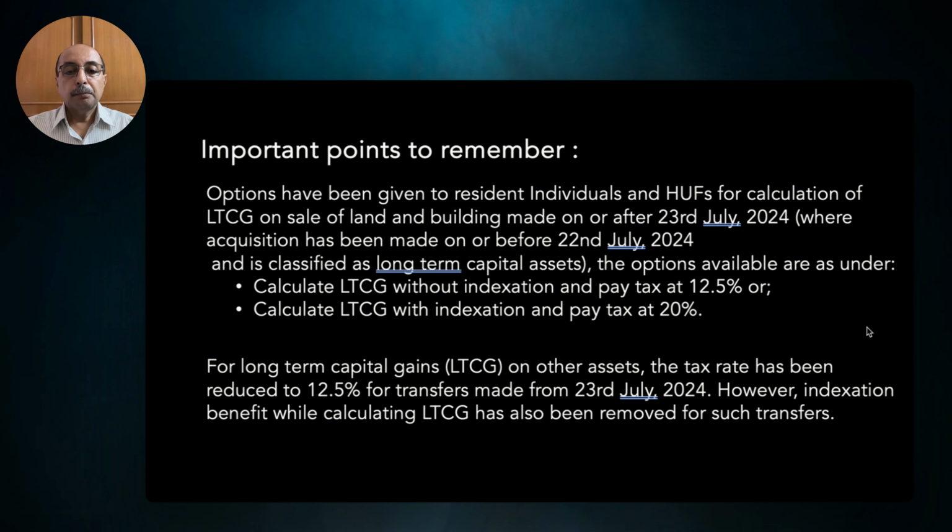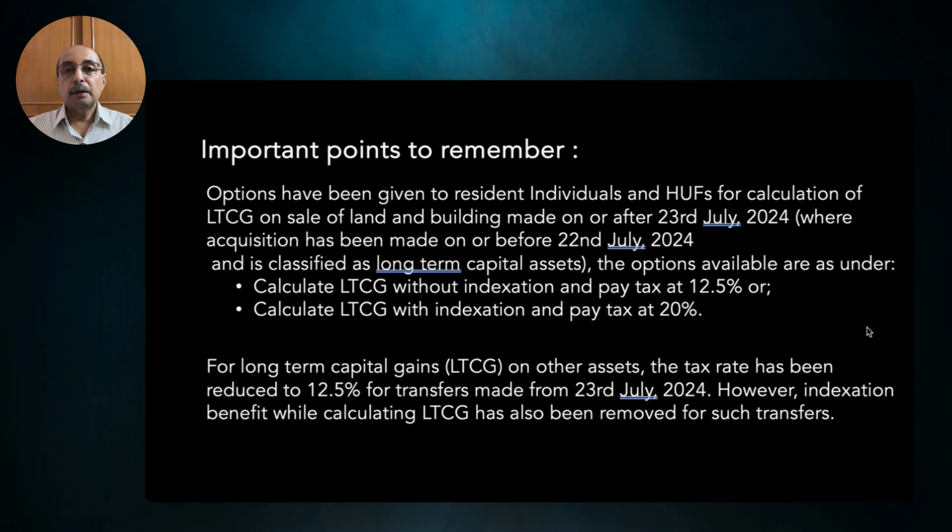There are some important points you need to remember. Number one, options have been given to resident individuals and Hindu undivided families for calculation of long-term capital gains on sale of land and building made on or after 23rd July 2024, where acquisition has been made on or before 22nd July 2024 and is classified as long-term capital assets.